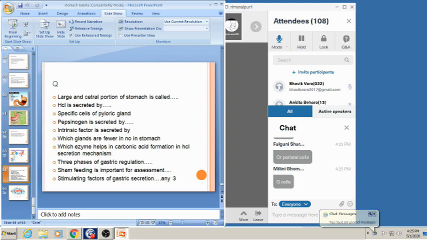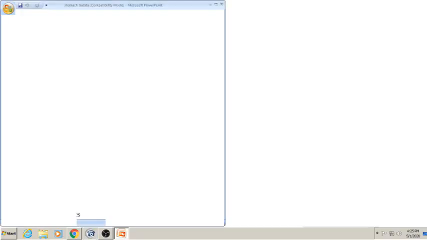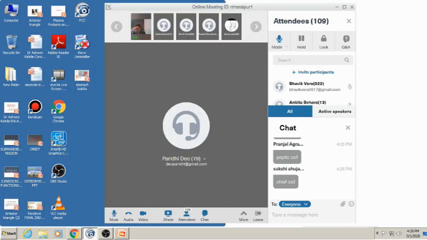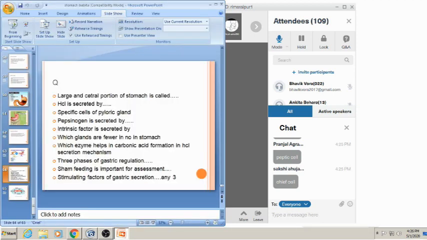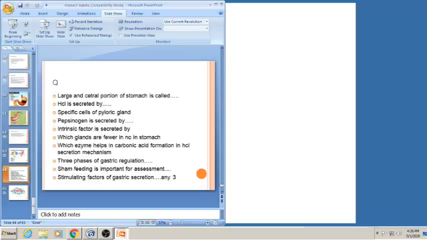Chief cells, Sakshi Ahuja, very good. And the intrinsic factor is secreted by which cell?